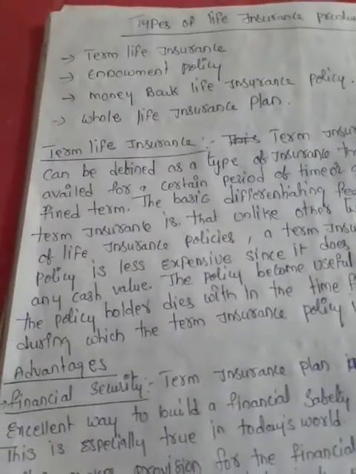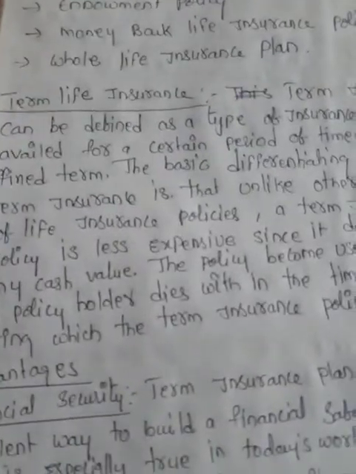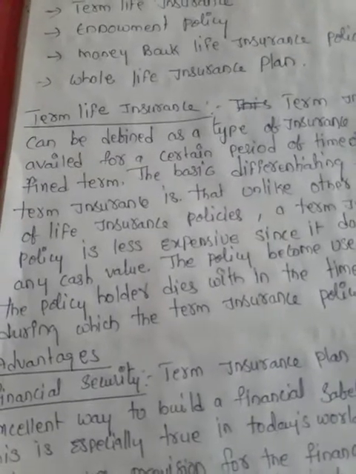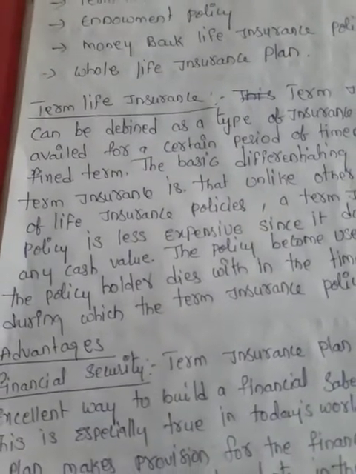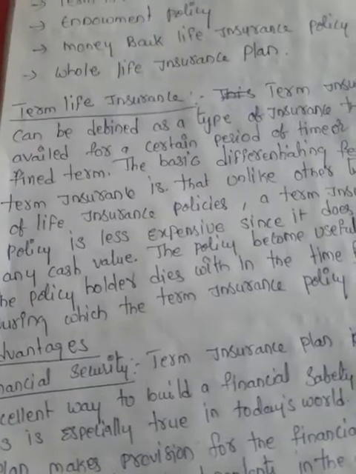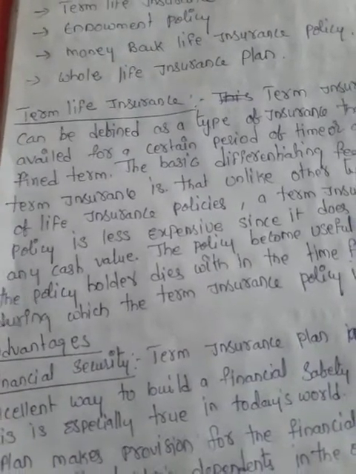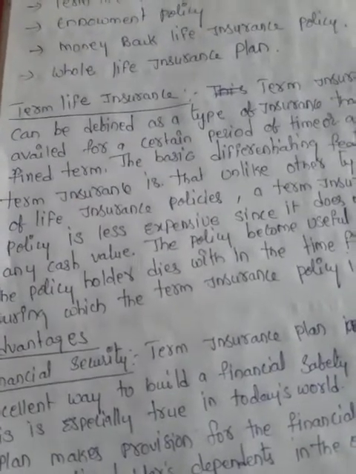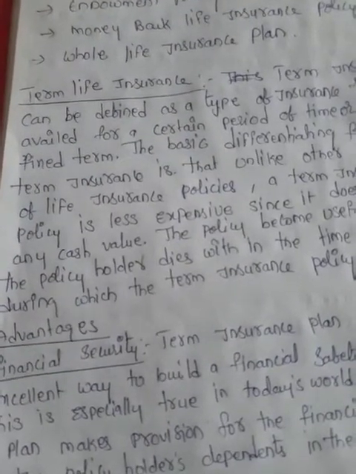Today we'll learn term life insurance. What is term life insurance? Term life insurance is the insurance taken by a policyholder for a certain period of time. What is the difference between the other life insurance and this one? Compared to other life insurance, term life insurance is less expensive. Why? Because it does not have any cash value.